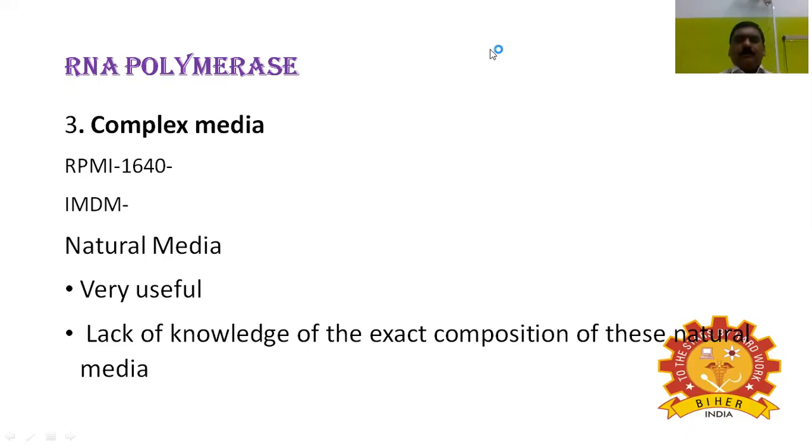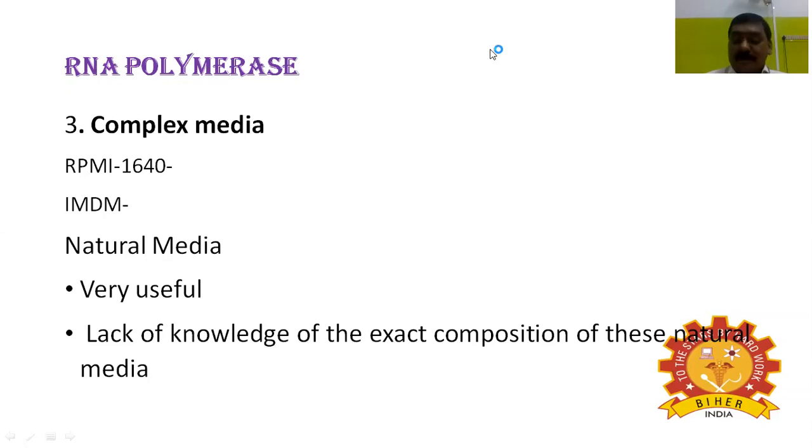Next, I'm coming to the natural medium. It's a very useful medium, but there is a lack of knowledge of the exact composition of these natural media. So we're unable to estimate the exact composition of this kind of media because it is naturally occurring media.